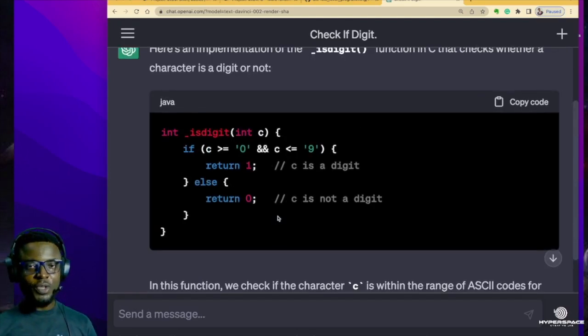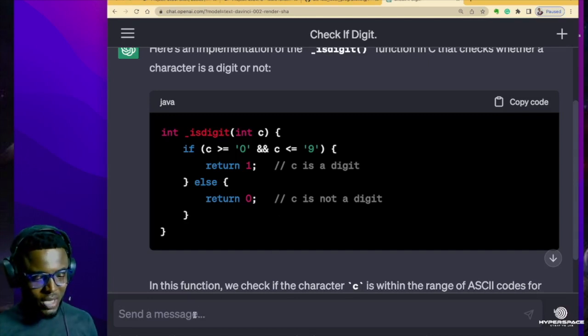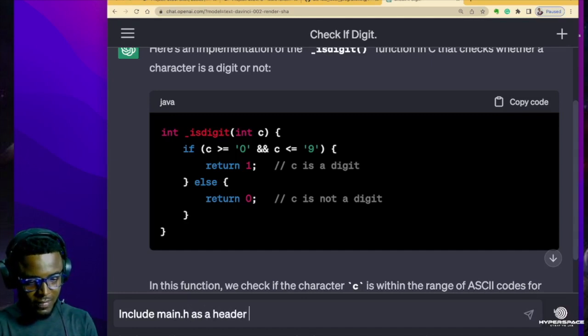Now, we're not done. Remember that our prototype has to be in a header file main.h. So we are going to tell ChatGPT to include our header file main.h. So I'll tell ChatGPT to include main.h as a header file in this code you just wrote.